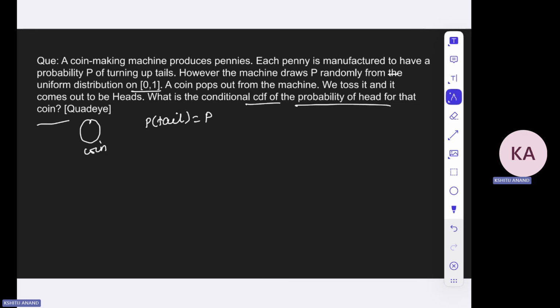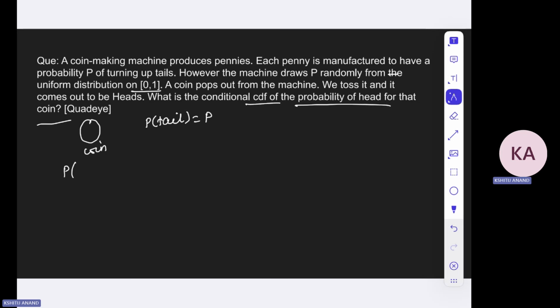Okay, so what does it mean? What are we supposed to provide? Okay, so this is quite important for this particular question to understand, because you have to understand what the question is demanding in this particular case, right? So what are we getting asked in this question? We are asked the conditional CDF, the conditional distribution function. It is not the cumulative distribution function. Okay, so it's the conditional probability distribution of the probability of head for this coin.